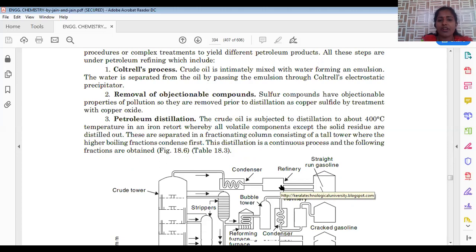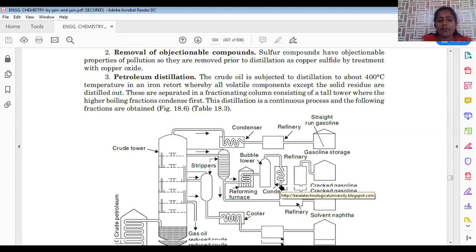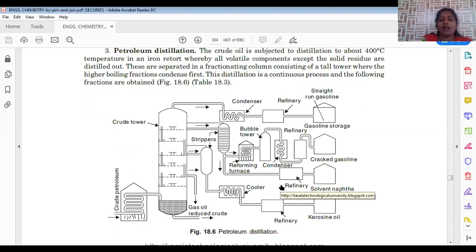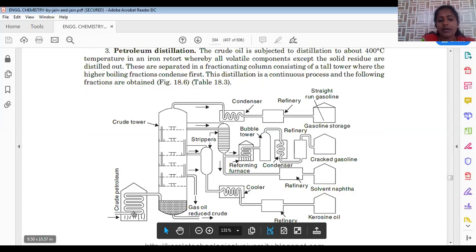And next is about fractional distillation. It is a very important step, the separation of all the fractions, so that we can convert them into different kinds of materials. Different fractions will have different kinds of applications in our daily life. We will discuss this fractional distillation. Fractional distillation is nothing but when crude oil is subjected to heating.